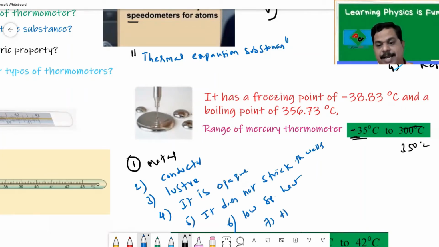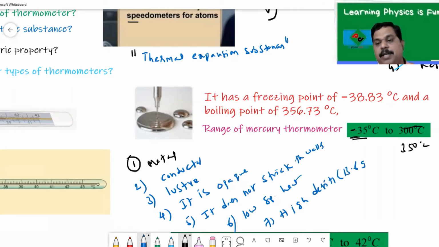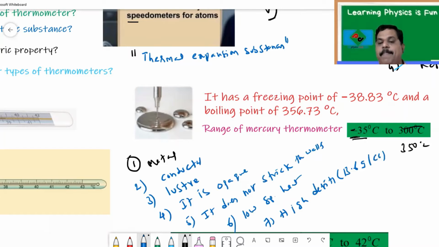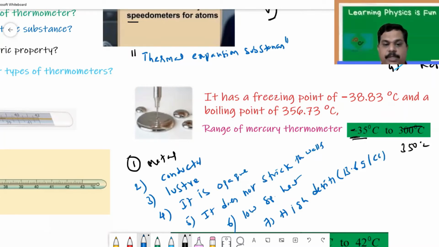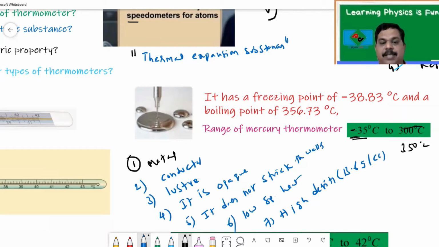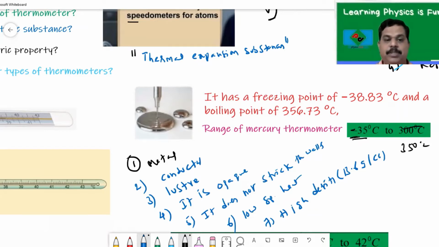Another one is high density. The density of mercury is 13 gram per cc. That means it occupies very little space. So mercury is a metal, it's a good conductor, it has a luster, it is opaque, it does not stick to the walls, it has low specific heat and high density. These are the properties that help us use the mercury thermometer.